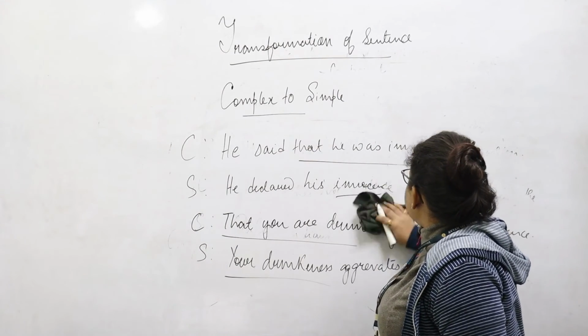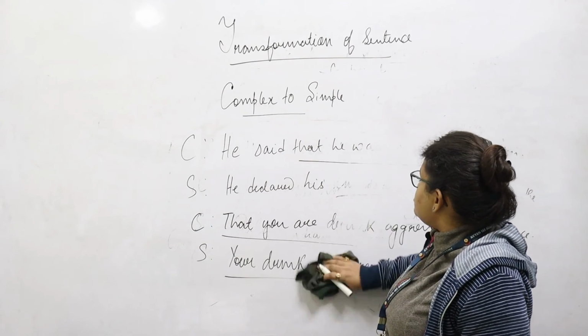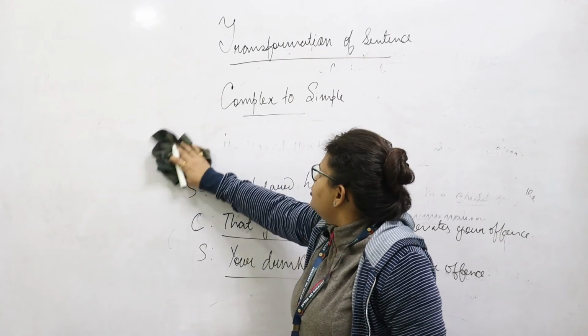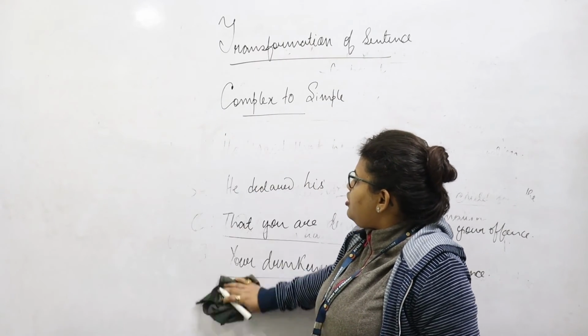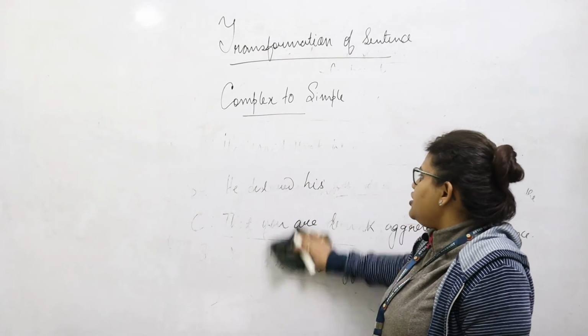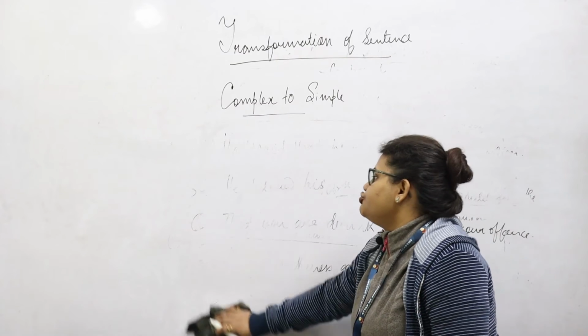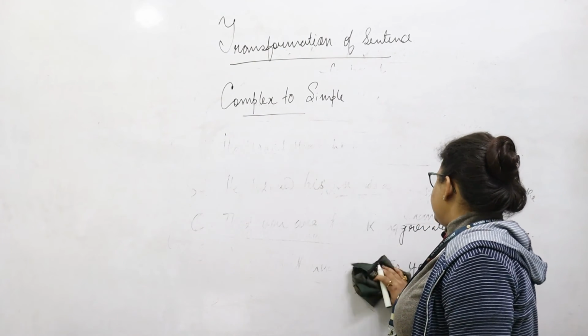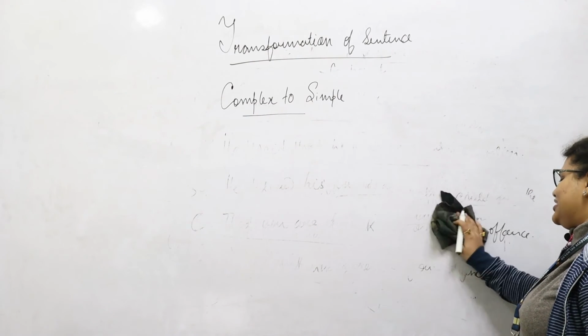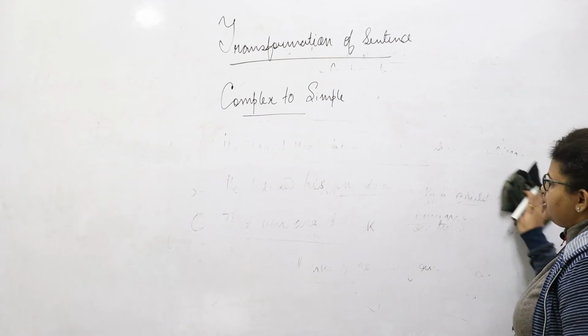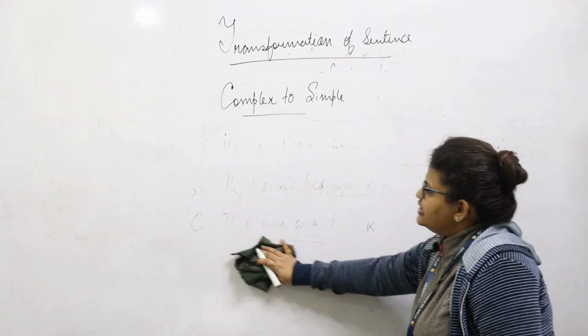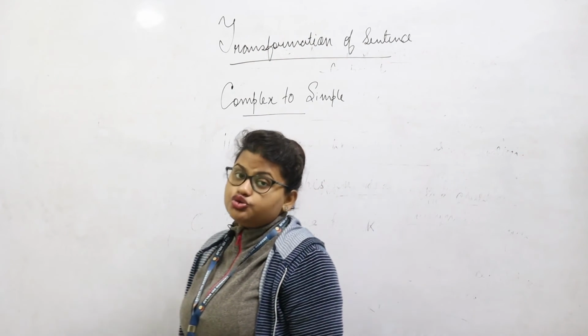That means that we can also use clauses like the if clauses. For example, if you do not do well, you will fail. So that sentence could be transformed as not doing well might lead to your failure. So we can use gerunds and participles, of course, in simple sentences to join them.